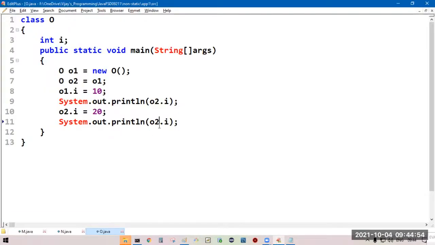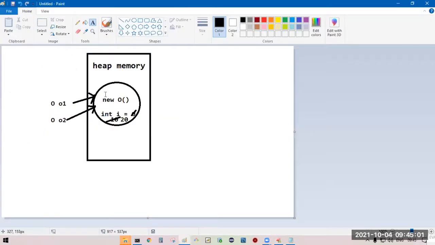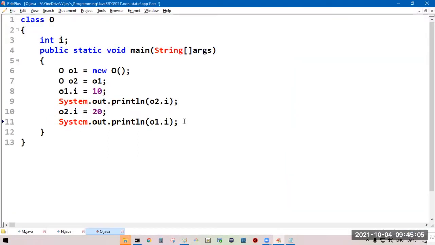Now, if you are trying to access O1.i, O1 is also pointing to the same object. I'm trying to access the i value. Current i value is 20. You will get 20 here.